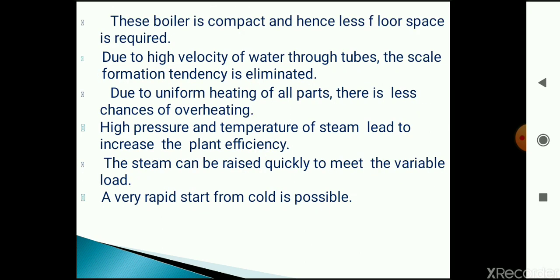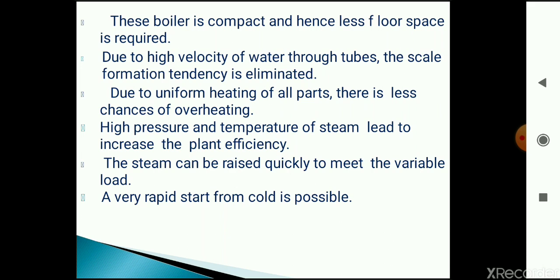Next, these boilers are compact and hence less floor space is required. Next, due to the high velocity of water through the tubes, the scale formation tendency is eliminated. There is no chance of scale formation. Next, due to uniform heating of all parts, there is less chance of overheating. Next, high pressure and temperature of steam lead to increased plant efficiency.